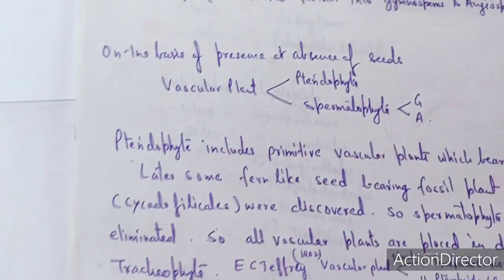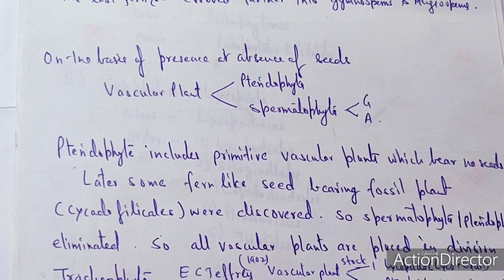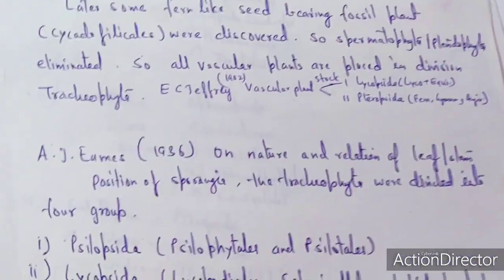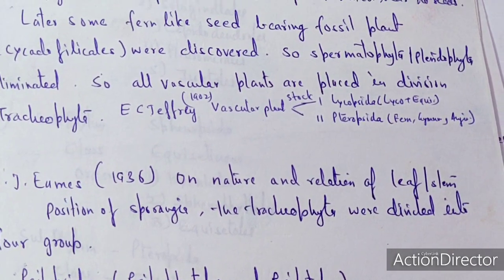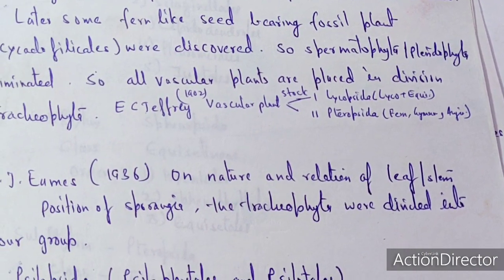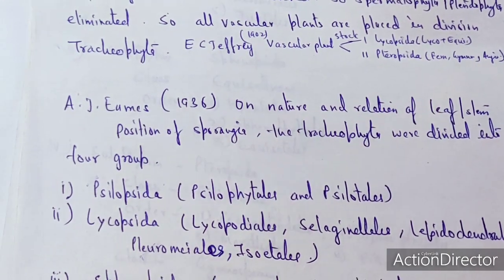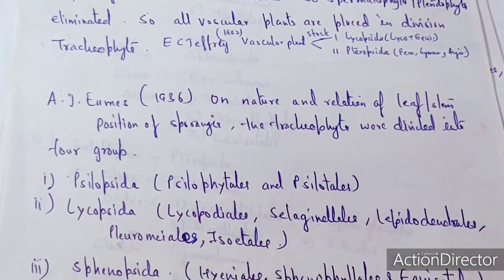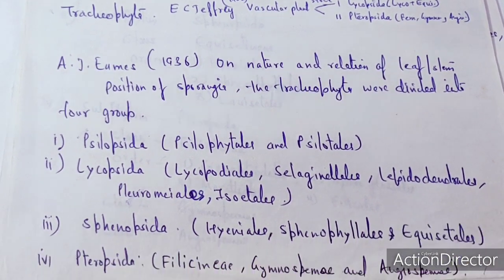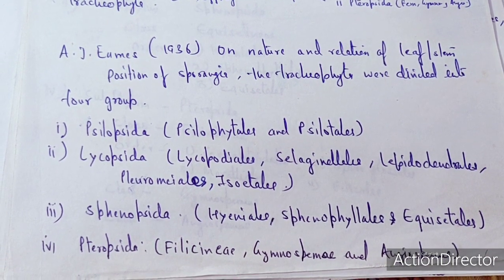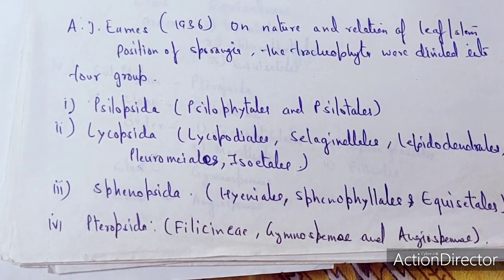So this is a basic type of classification in which we started with the point that vascular plants are divided into the Pteridophyta as well as the Spermatophyta. Spermatophyta further consist of gymnosperms as well as angiosperms. The basic point raised by Jeffrey was that he divided the vascular plants into two stocks, called Lycopsida as well as Pteropsida. Later on, A.J. Ames in 1936 considered the characters of leaf as well as stem and the position of the sporangia, and he divided the Tracheophyta into four groups. These are known as the Coelopsida, Lycopsida, Spinopsida as well as the Pteropsida.